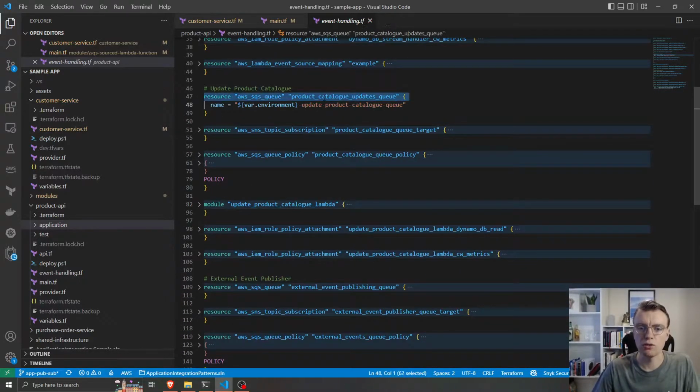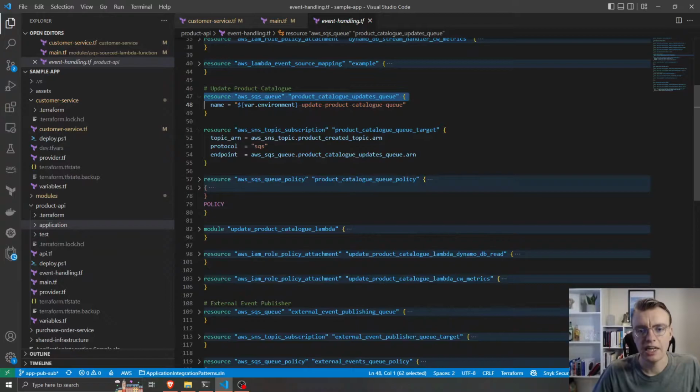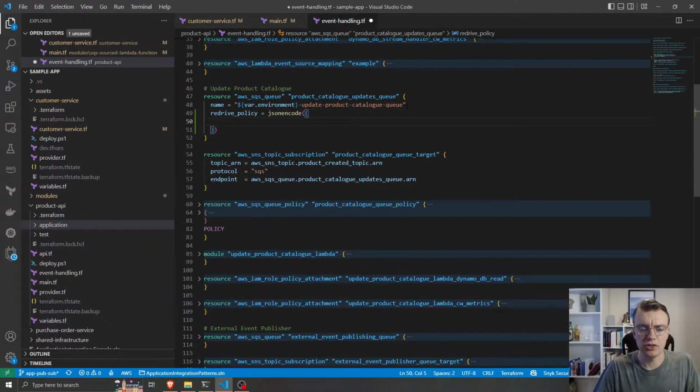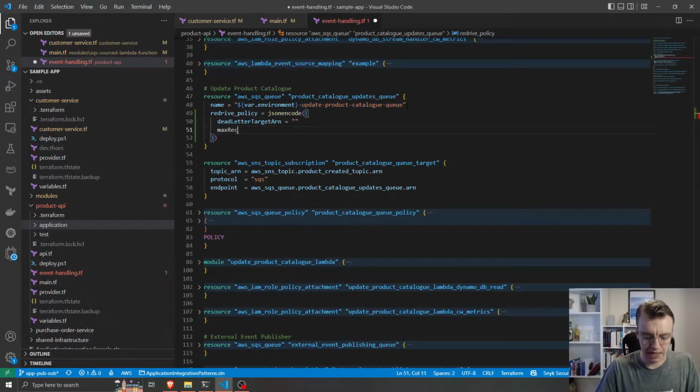So I've got this queue for updating the product catalog, and against the queue there are a couple of options that you can set to control that delivery to Lambda. That's what's called a redrive policy. So I can add a redrive policy here, and the redrive policy needs to be JSON encoded. The first option is our dead letter target ARN, which is the target for our dead letter queue. The second is the max receive count, and I'm going to set that to 2.